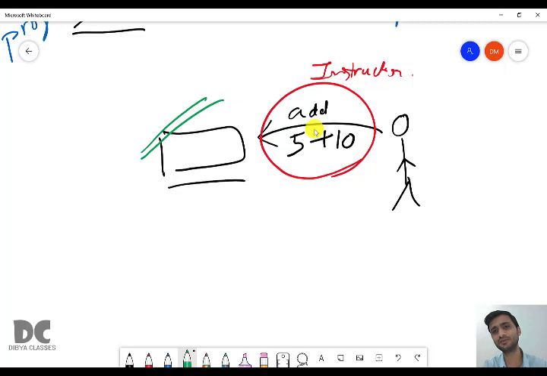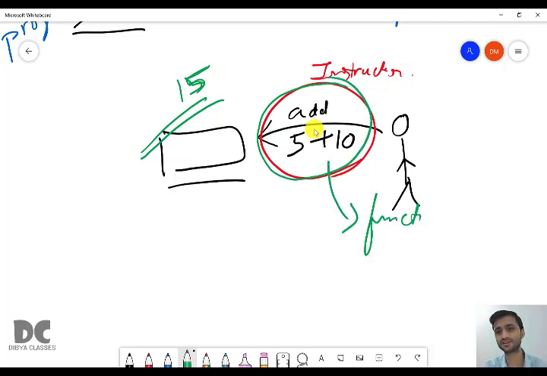The Java compiler will execute it and give you the result, 15. So this is one instruction, and this instruction is present inside a function.